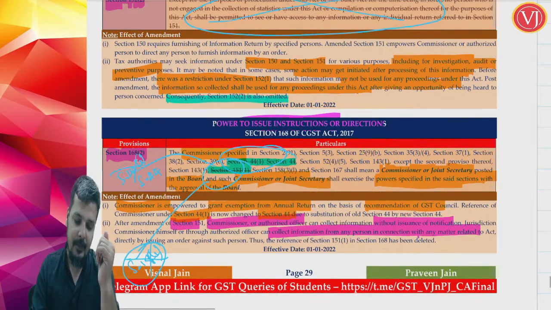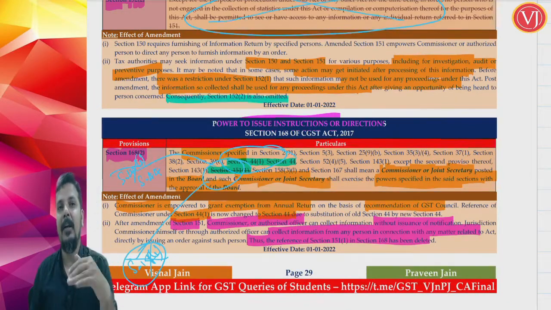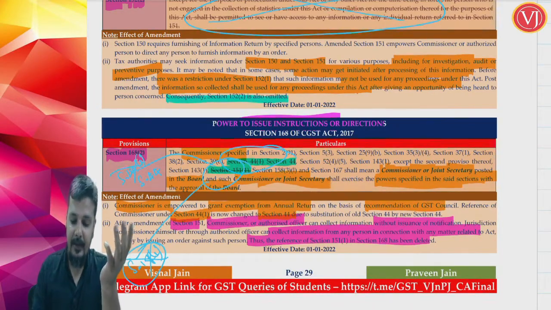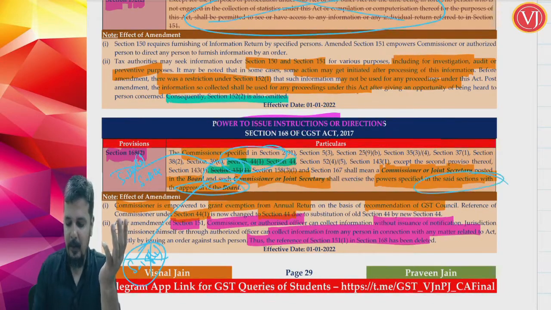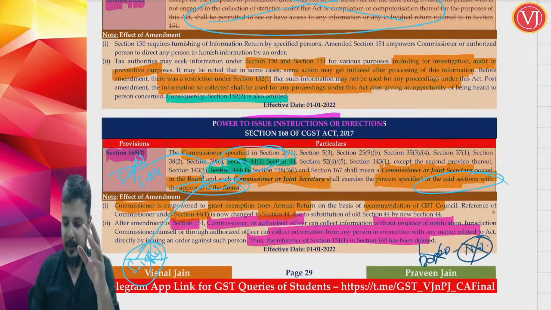Therefore, the reference of section 151 subsection 1 in section 168, if at all it is in section 168, means they have to get the approval of the board. Now there is no need of approval of the board. There's no need for any notification. But for annual return, obviously there will be need for approval of the board, and obviously there will be notification.